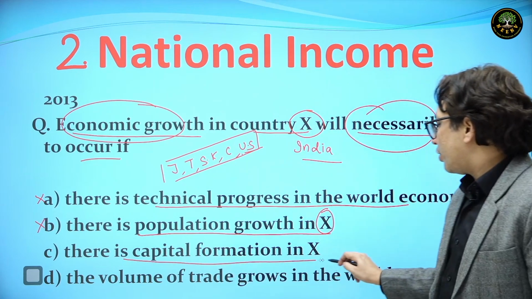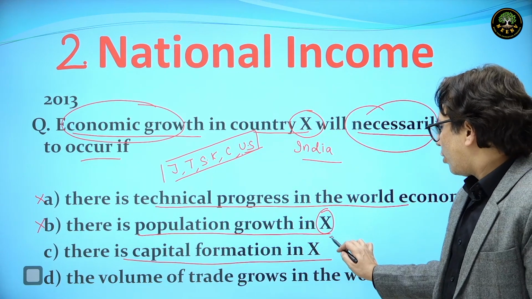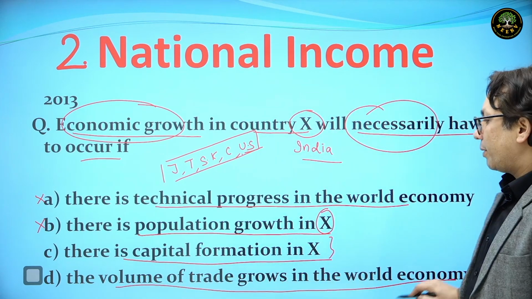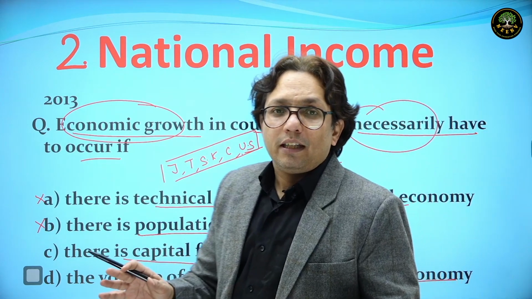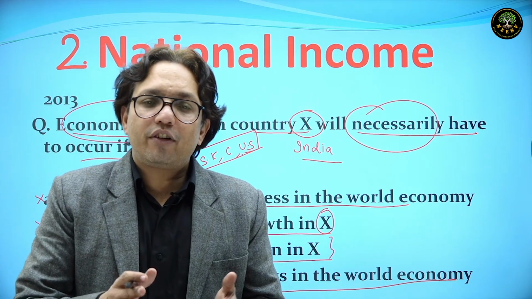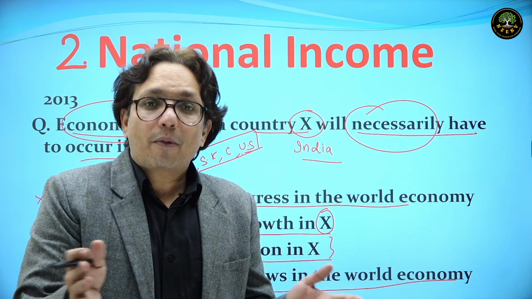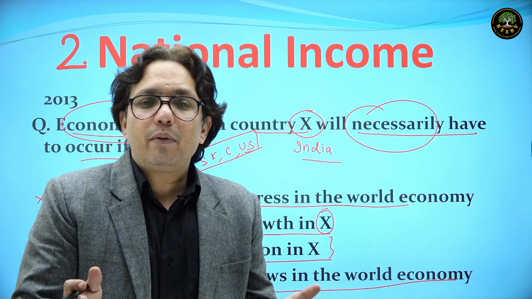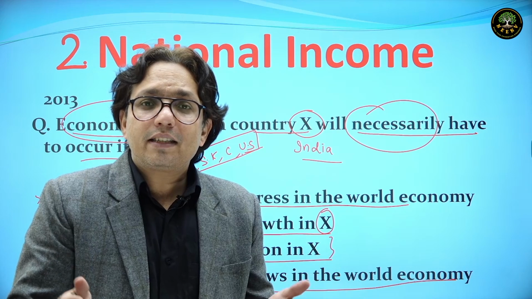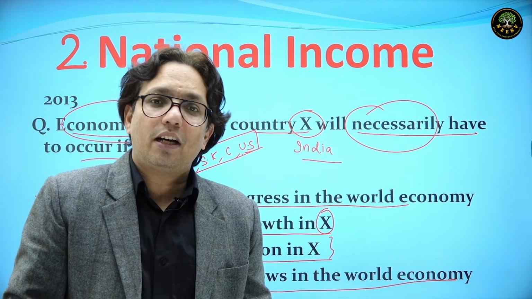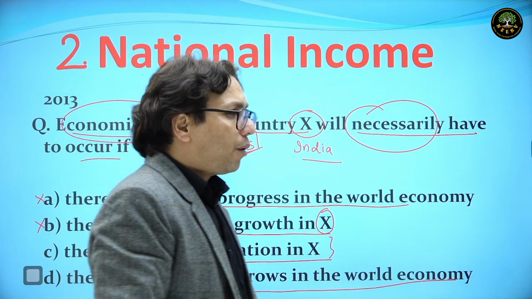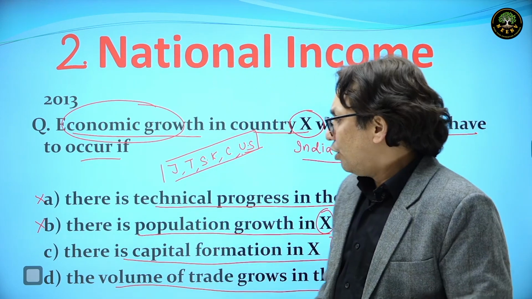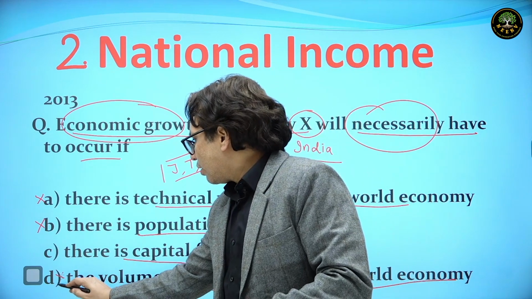There is capital formation in X. We'll look at this option later on. The last is that the volume of trade grows in the world economy. So if China trades more with the US, if Japan trades more with the US, if European countries trade more with India, or trade more with the US, will it increase India's GDP? How will it increase India's GDP? The option is sort of ridiculous, right? We can directly negate this. So now this is not going to happen.